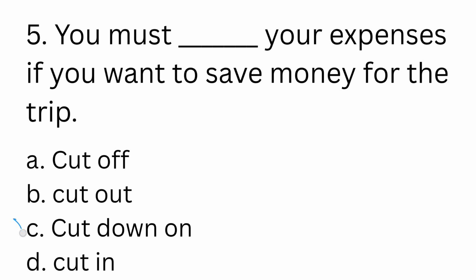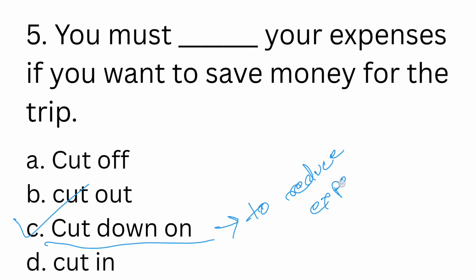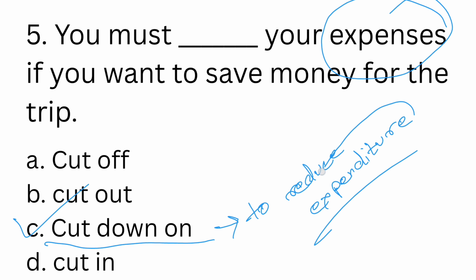So what is the correct answer here? The correct answer here is cut down on. Cut down on means to reduce expenditure. We use this in the particular context of expenses or expenditure.